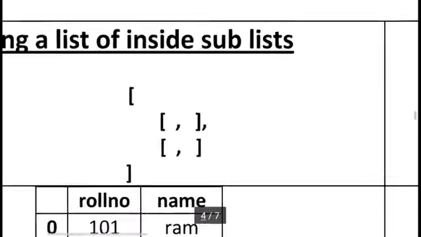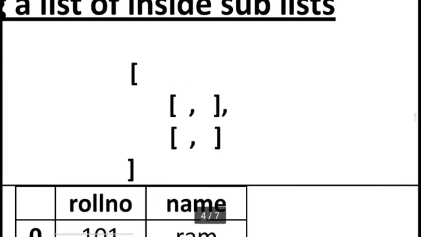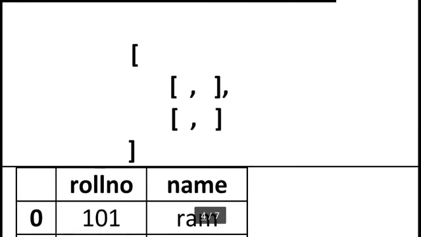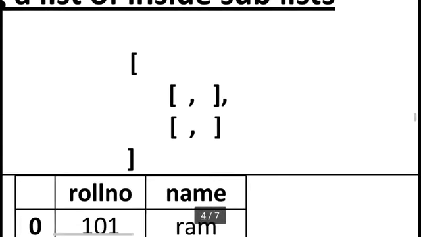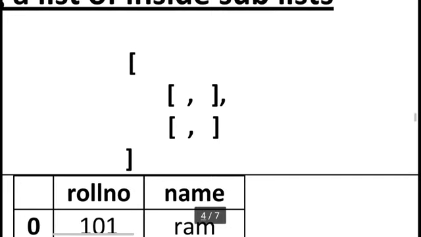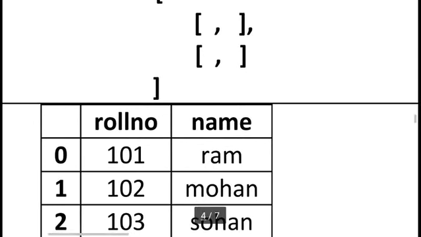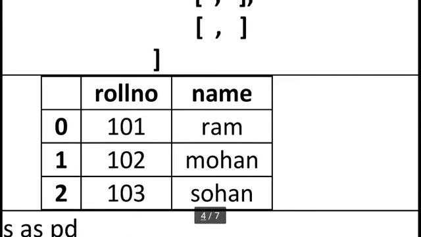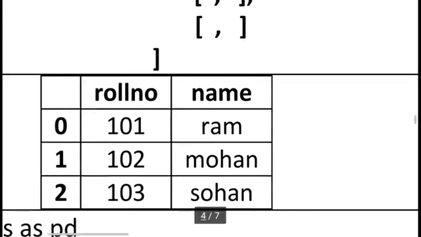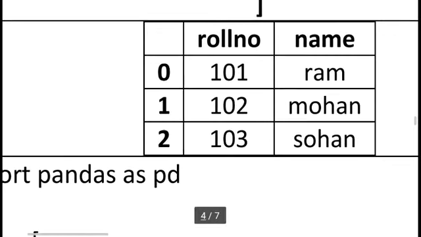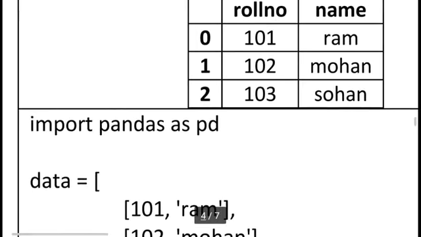Here you can see a basic structure. This is a list with other sublists inside. Using this Python list and sublist concept, we can store this different kind of data and create a data frame.